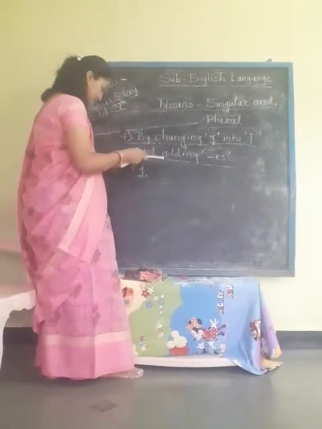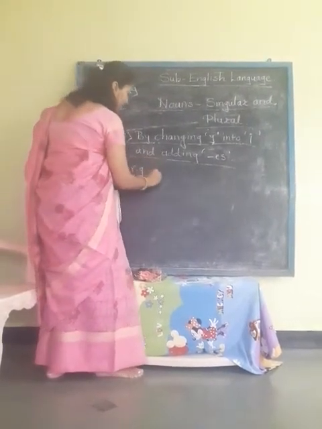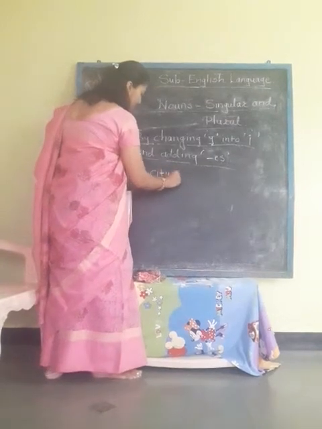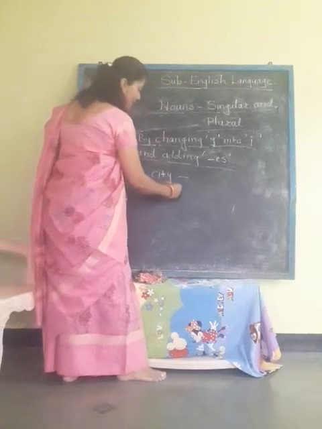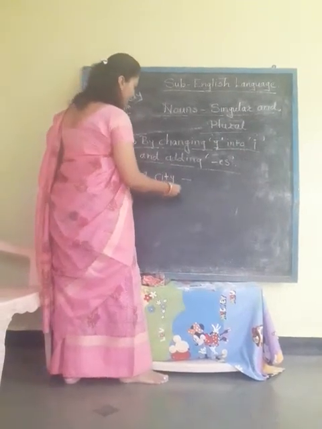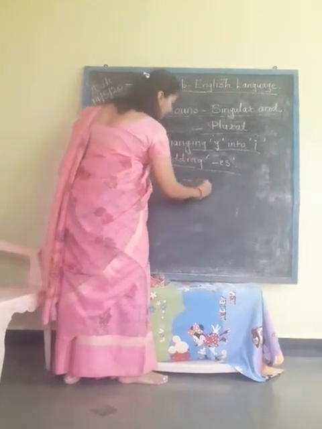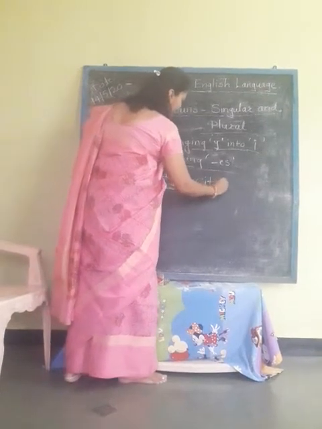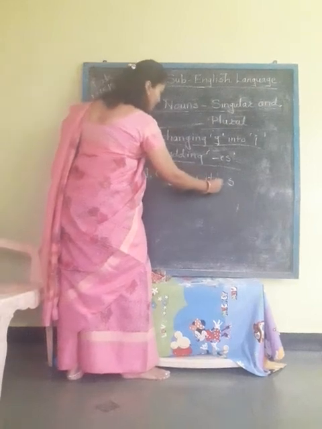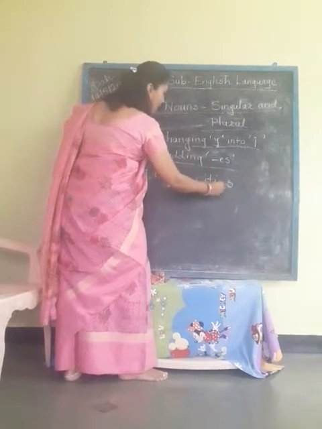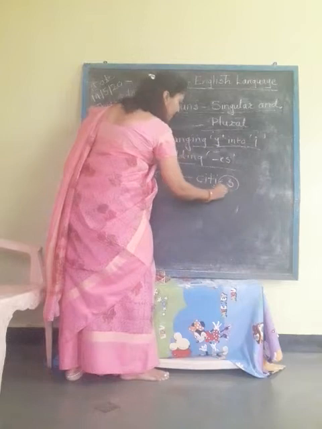For example, city. In this word, this y, when we are making plural of this, we will write here cities, C-I-T-I-E-S. So this y has turned into I and we have added here es.